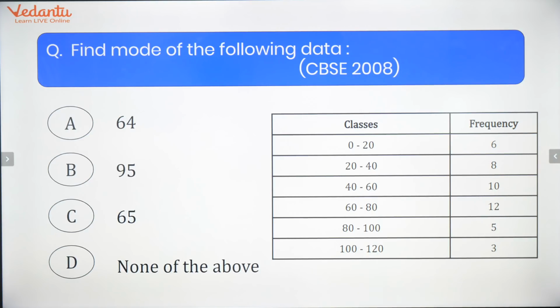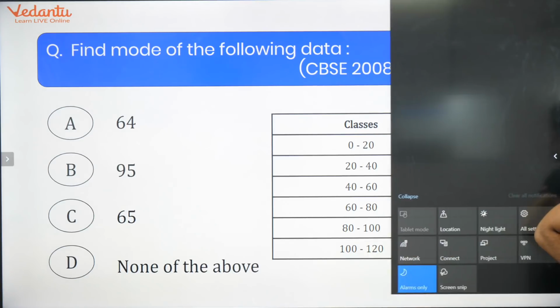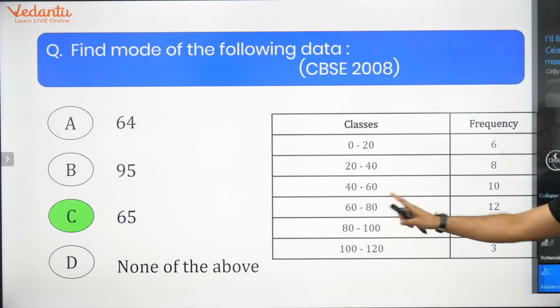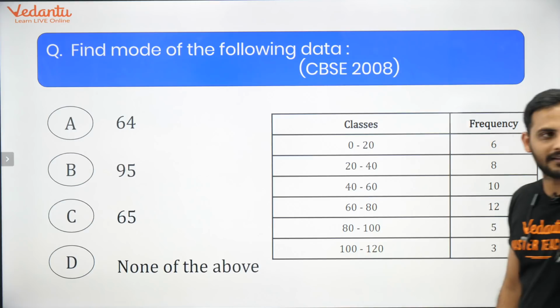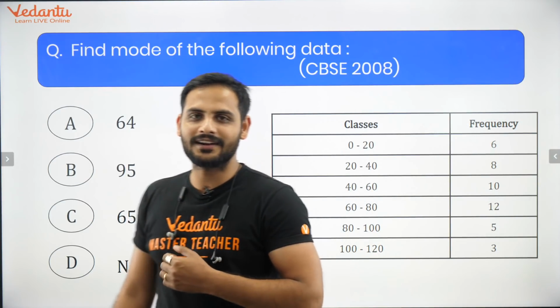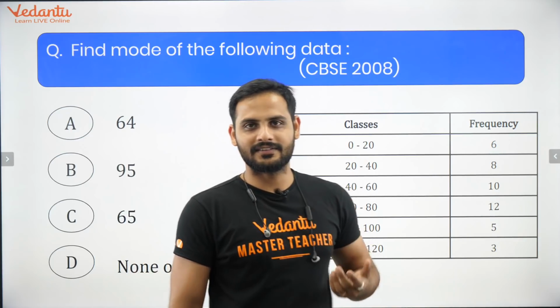Some of you are saying 56, 65, 65, A, C, A. No beta, it's not my birthday today. C, okay, many of you are saying C after looking at the solution also. Chalo, let's see whether C is the correct answer or not.